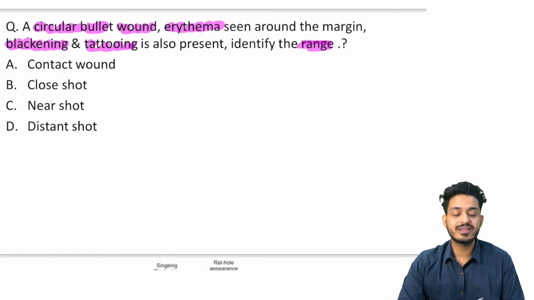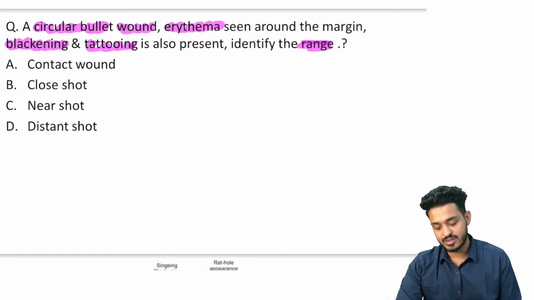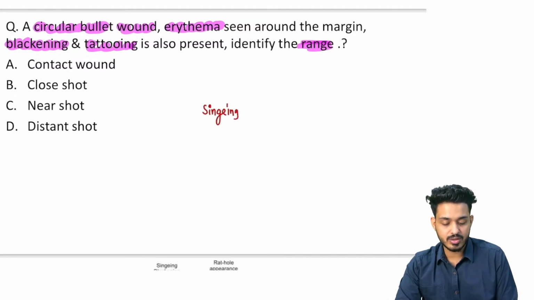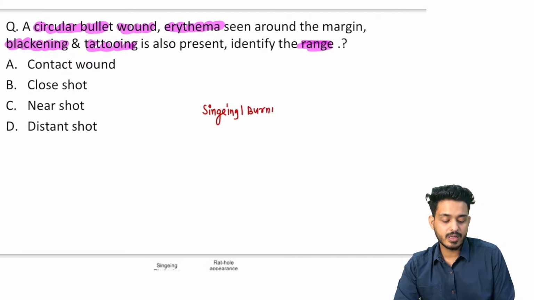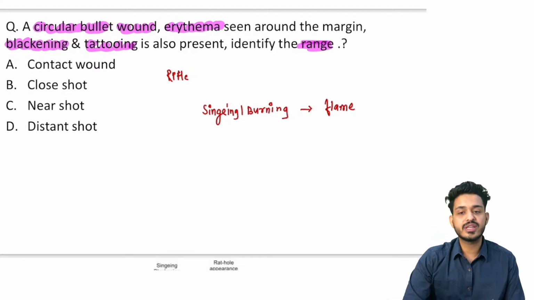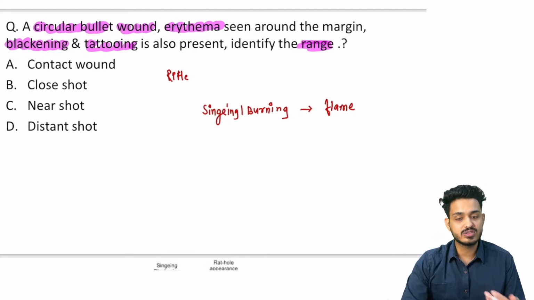So by looking at the lesion, can we identify the range? Yes, we need to look for three things. What are these three things? First thing is going to be singeing, also known as burning. Burning or singeing is because of the flame. The bullet will come out from the rifle and it will be causing this particular thing. So if singeing or burning is present, that is because of flame.